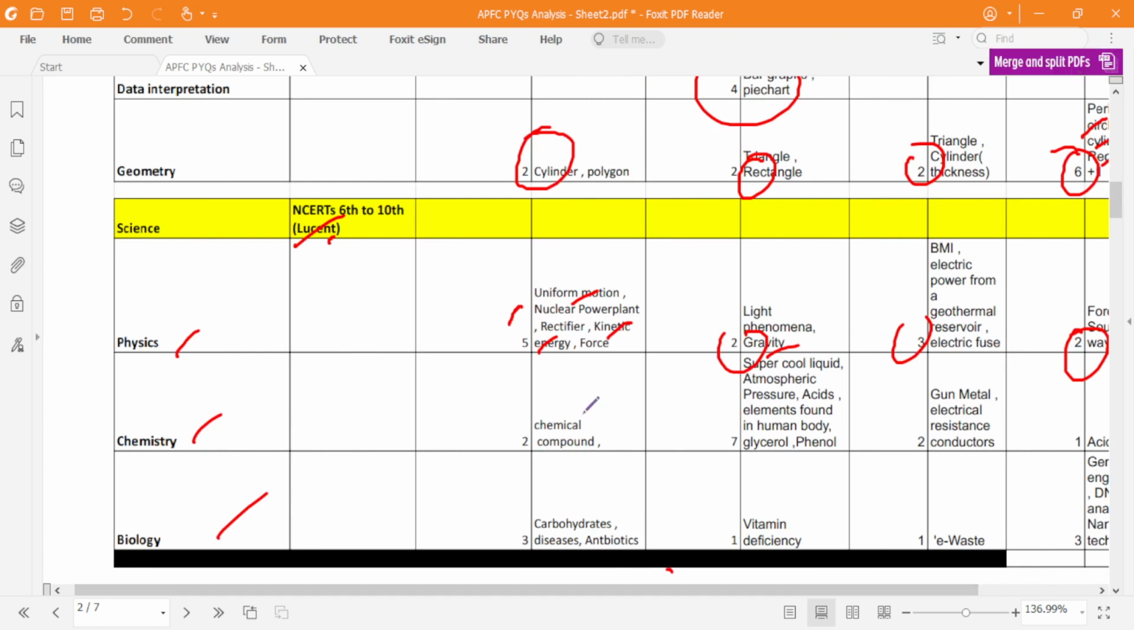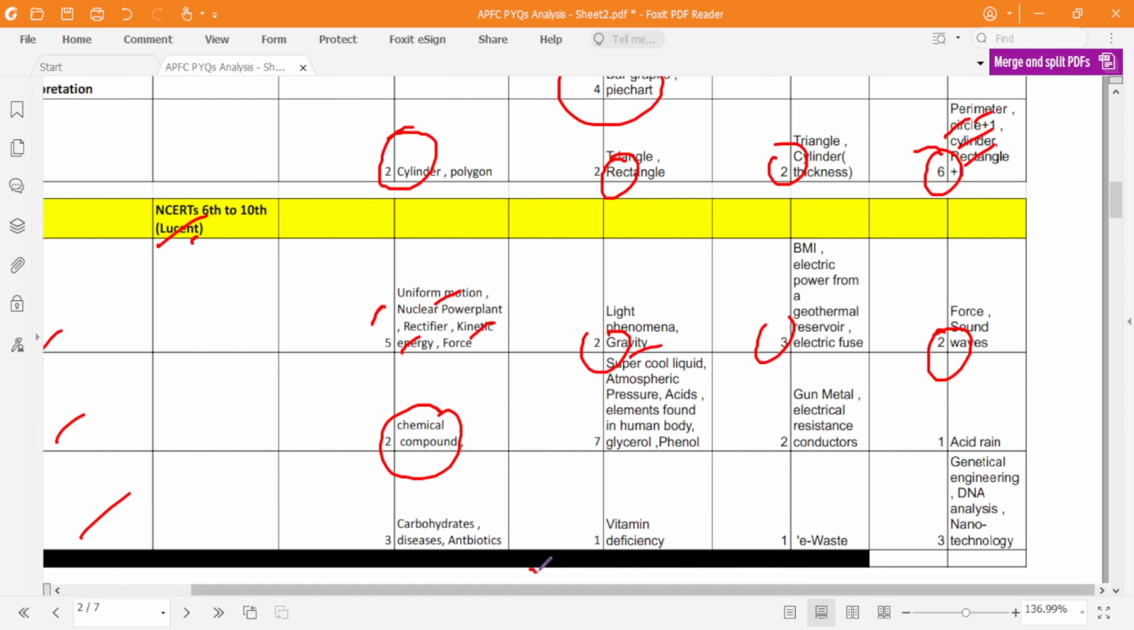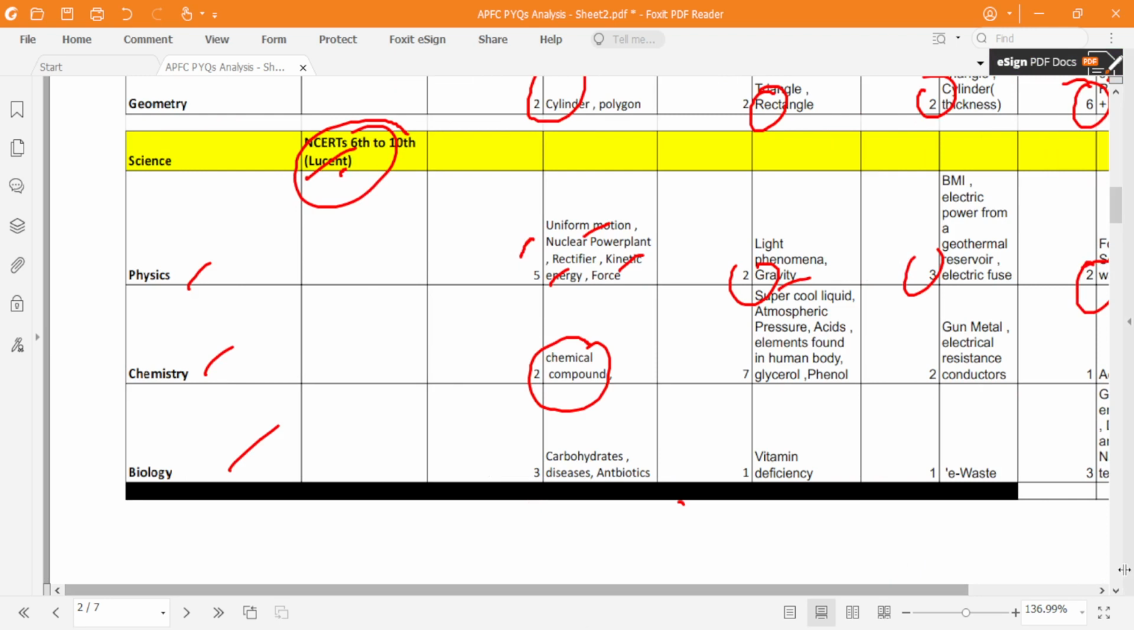Fine. So chemistry also, they have asked about chemical compounds. Okay, so applications of chemistry, chemical components of certain chemical reactions. Biology also they have asked, quite a bit. So you have to read NCERT. There is no other way to it. Okay, because there will be minimum 10 to 15 questions from science.